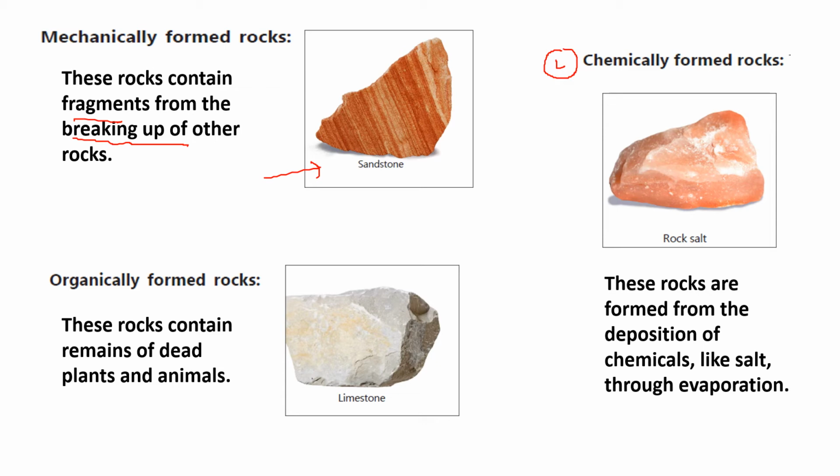Okay. The third type is organically formed rock. Organically means they are formed by the remains of dead plants and animals. When I use the word organic, please understand it is from dead plants and dead animals. Limestone is a good example of organically formed rock.